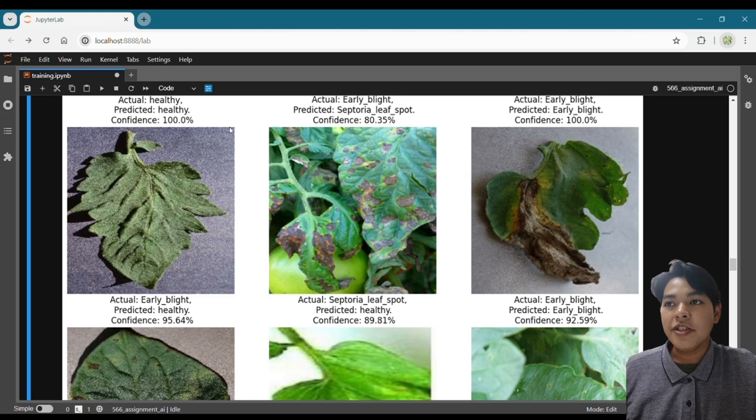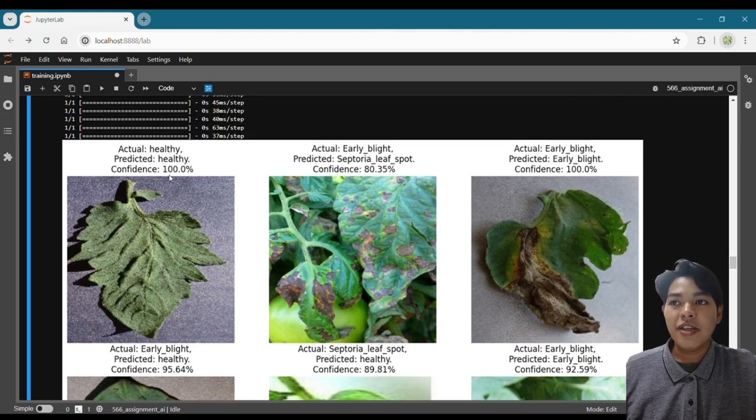If you can see, the first image is predicted as healthy, and the actual image is healthy, but the second image is a bit wrong. It's actually early blight, but it predicted as Victoria. So the model is not fully accurate, but it's still usable.